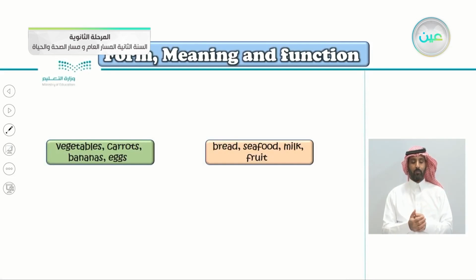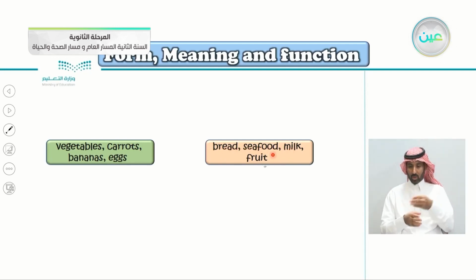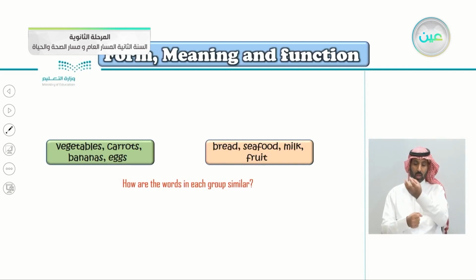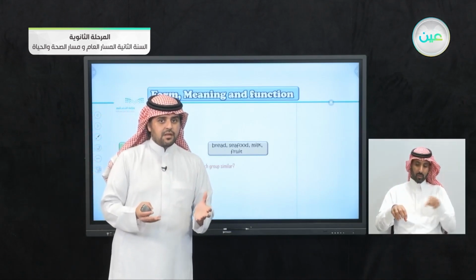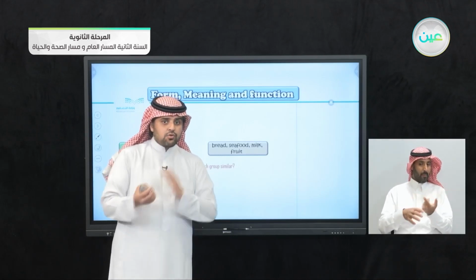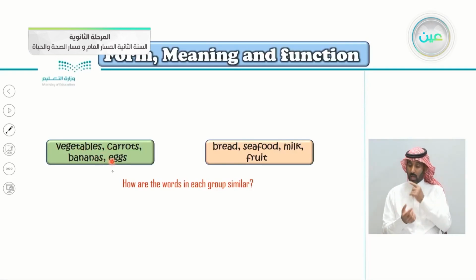So here we have 2 groups of words. The first one here: vegetables, carrots, bananas, eggs. The second one: bread, seafood, milk, and fruit. How are the two words in each group similar? So in each group, the words are similar. How are they similar? How are the 2 groups different from each other? So vegetables, carrots, bananas, eggs. How are these words similar? Bread, seafood, milk, fruit. How are these words similar?